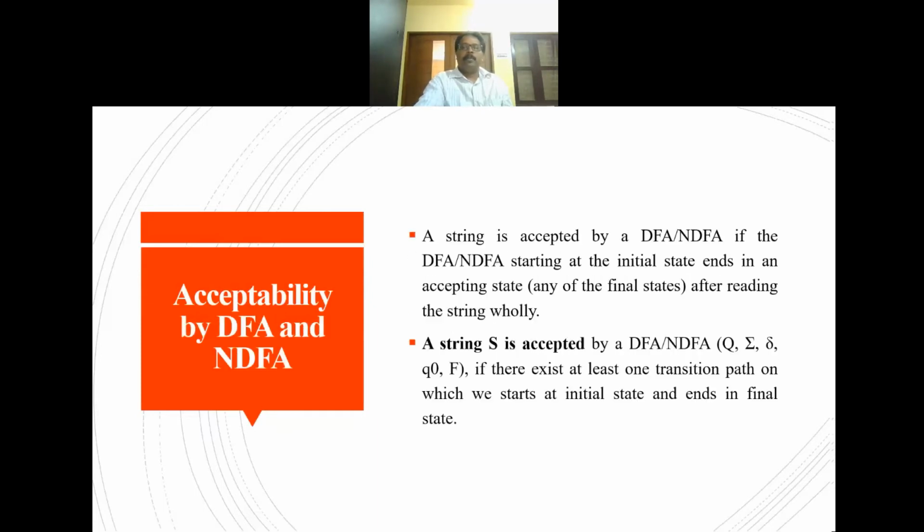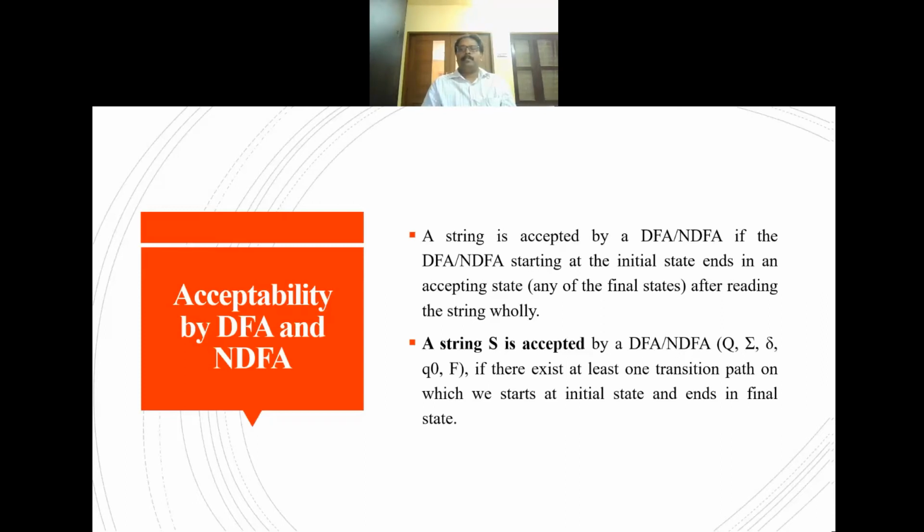Then going to a property: next, the acceptability property. It is a property of DFA or NFA, that is, finite automata. It concerns when a string will be accepted.